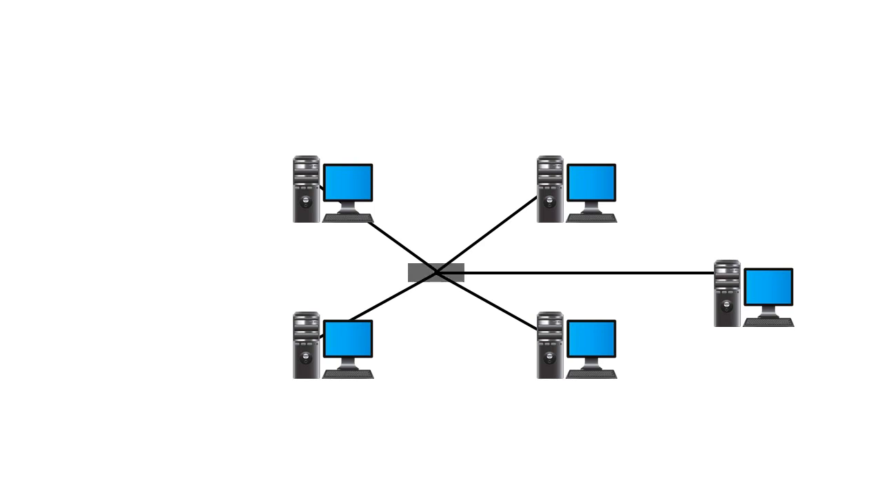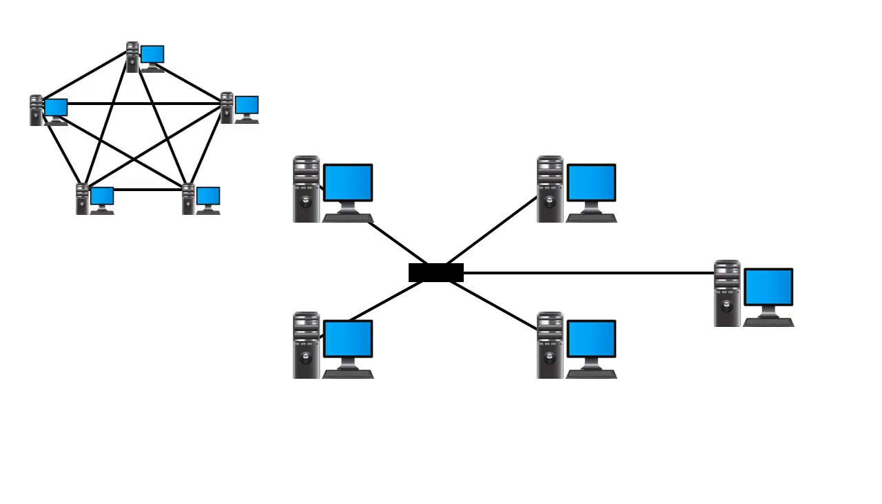And if the central hub fails, then all networking devices which are connected to it will stop communicating across the whole network. Therefore, the cost of establishing star topology is cheaper compared to mesh topology, and it is easy to detect faults in the network like the mesh topology itself, but it is fully dependent on the central hub.